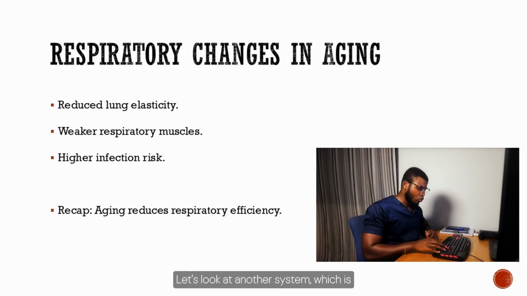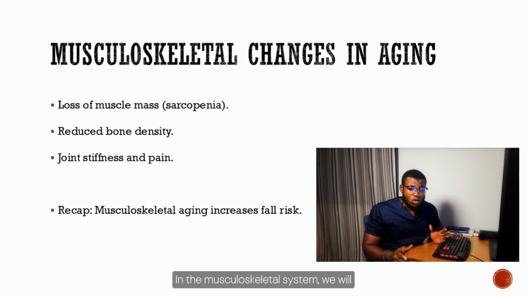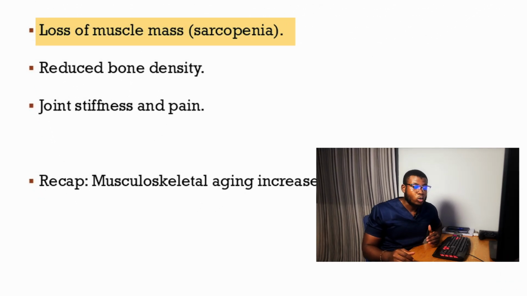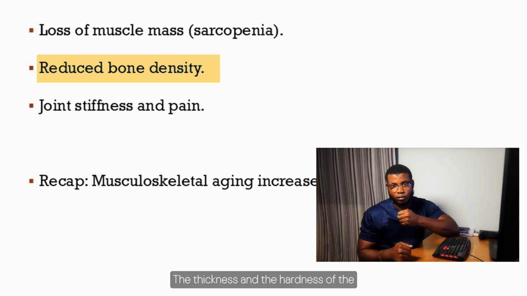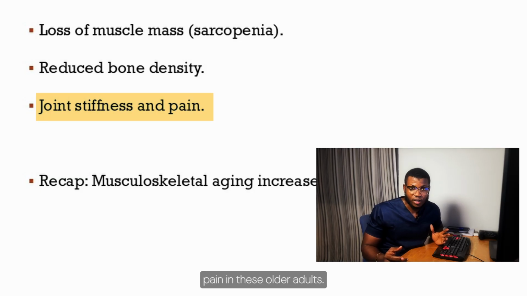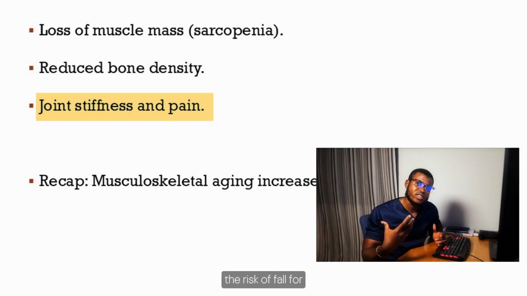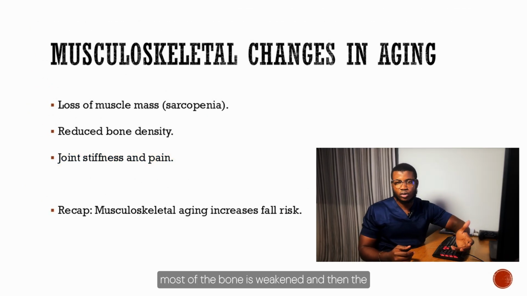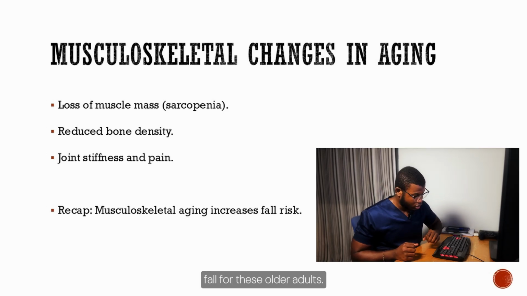Let's look at another system, which is the musculoskeletal system. In the musculoskeletal system, we will find that there will be loss of muscle mass, sarcopenia. There will also be reduced bone density. The thickness and the hardness of the bone would be reduced. And then we'll see that there will be joint stiffness and pain in these older adults. So musculoskeletal aging would increase the risk of falls for these older adults, since most of the bone is weakened and the muscles are also weakened. So it brings about easy falls for these older adults.